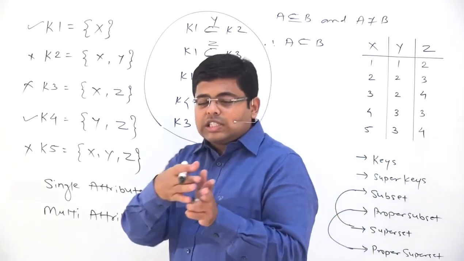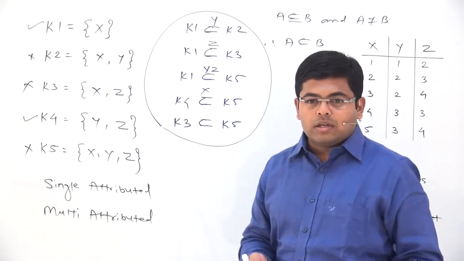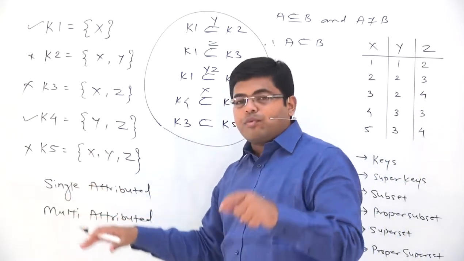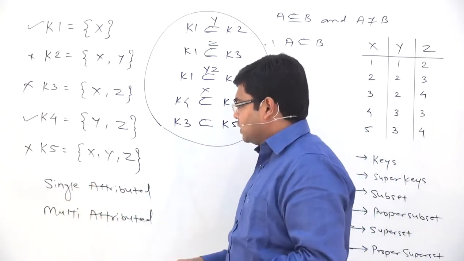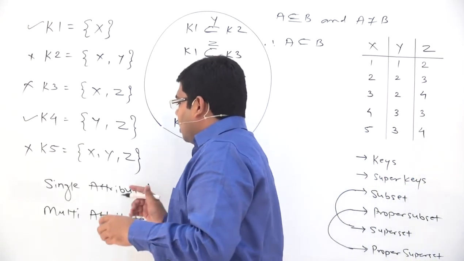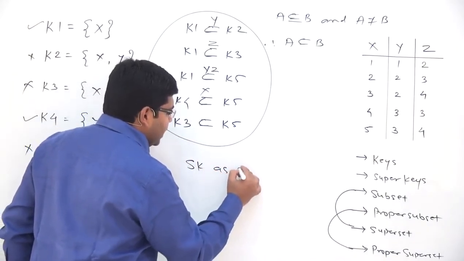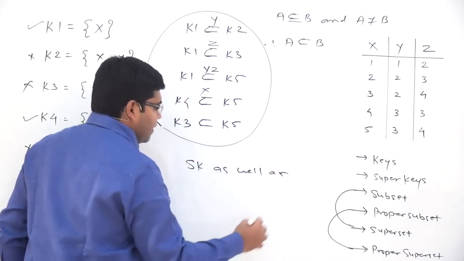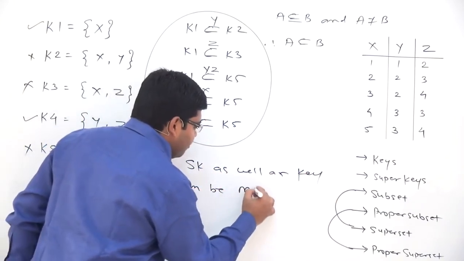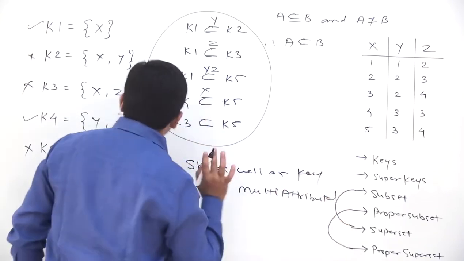So this is just another angle to check whether a given set of attributes is a key or a super key, and for that you should try the concepts of proper subset and proper superset. Okay, and another important thing that we should note here is that super key as well as key can be multi-attributed. Okay, what does that mean?